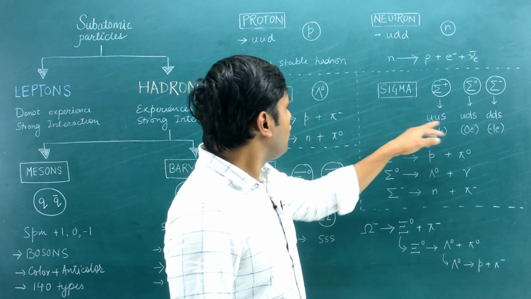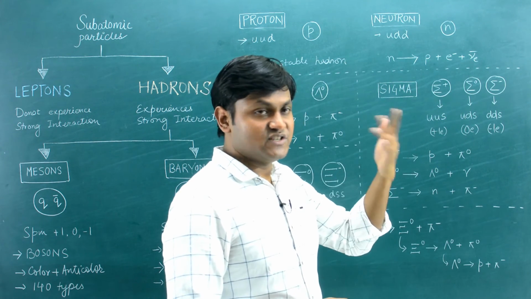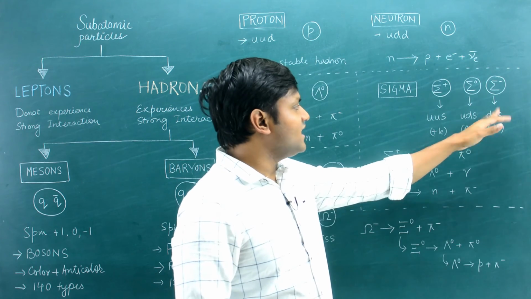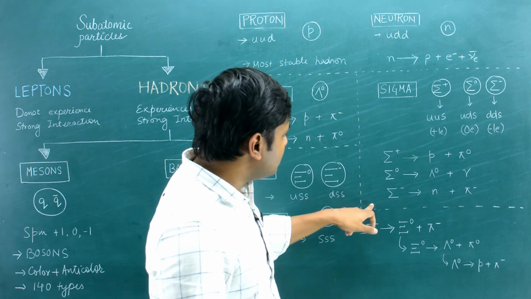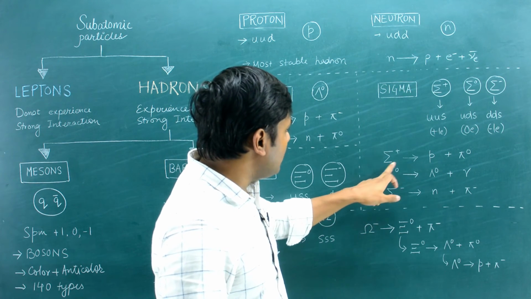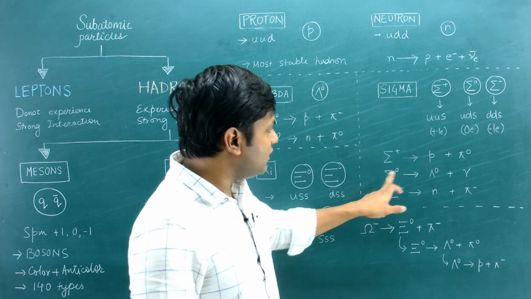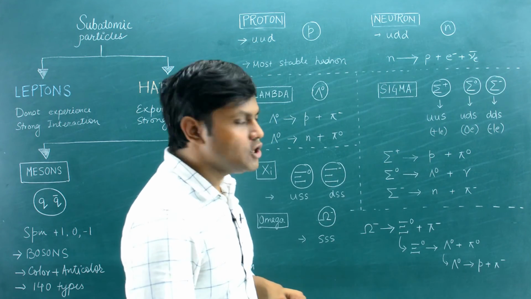I have shown here the quark makeup also. It is made up of UUS, UDS and DDS, where S represents the strange quark, D represents the down quark and U represents the up quark. These are some of the decay branches of the sigma particles. Sigma plus decays into a proton, sigma naught decays into a lambda particle, and sigma minus decays into a neutron.